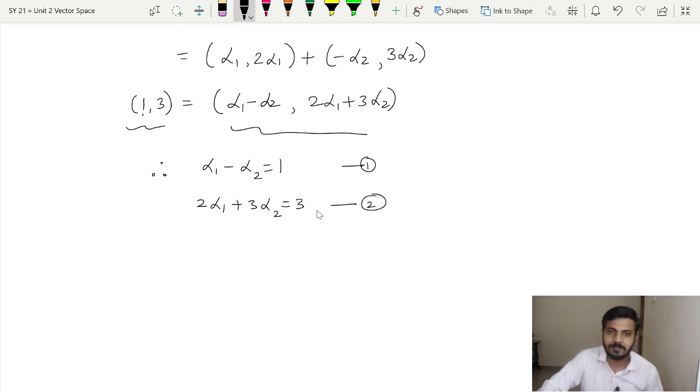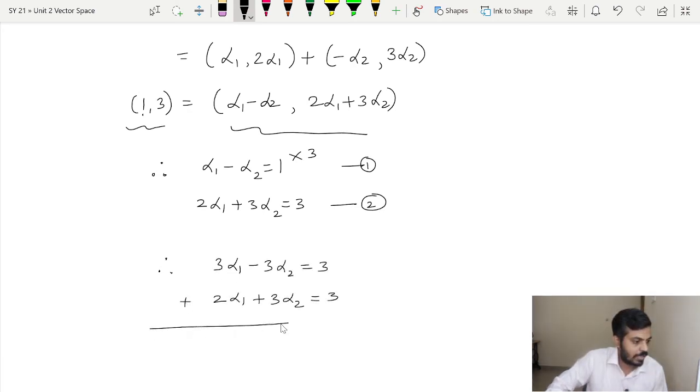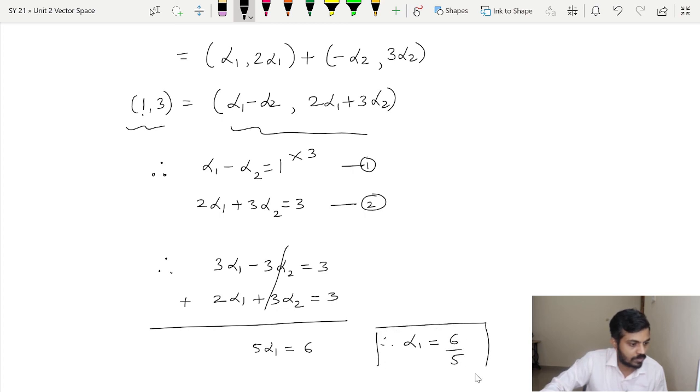Now you can see that this is a system of linear equations in the unknowns alpha 1 and alpha 2, which we have to solve. So the logic is simply to solve this system. I will multiply the first equation by 3. So therefore, now simply by adding, this will get cancelled out. So 5 alpha 1 will be equal to 6 and therefore alpha 1 will be equal to 6 upon 5.